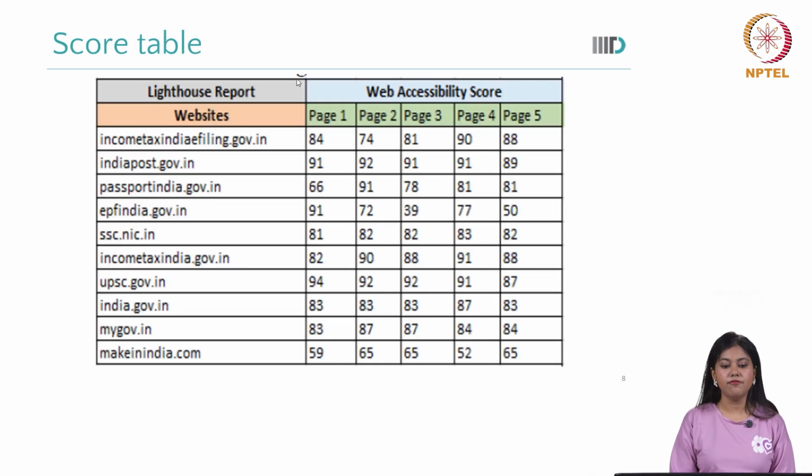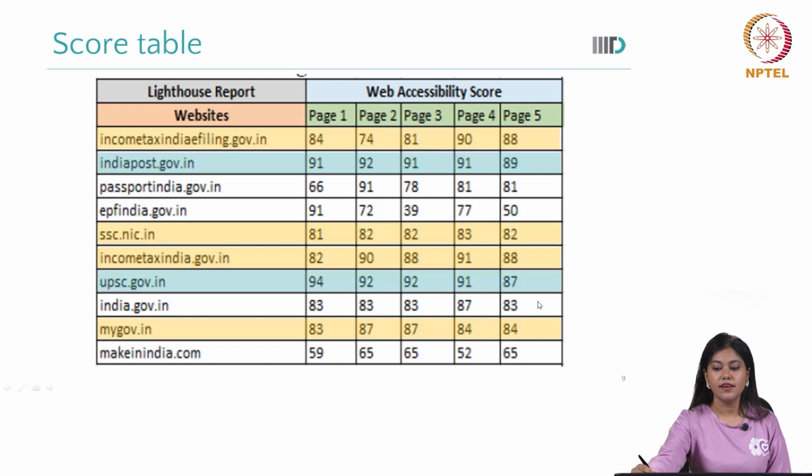As you can see, the scores are given for every website, and we will also see how the scores impact page by page. First, Income Tax India is above the margin line on accessibility score, and India Post is also above it.